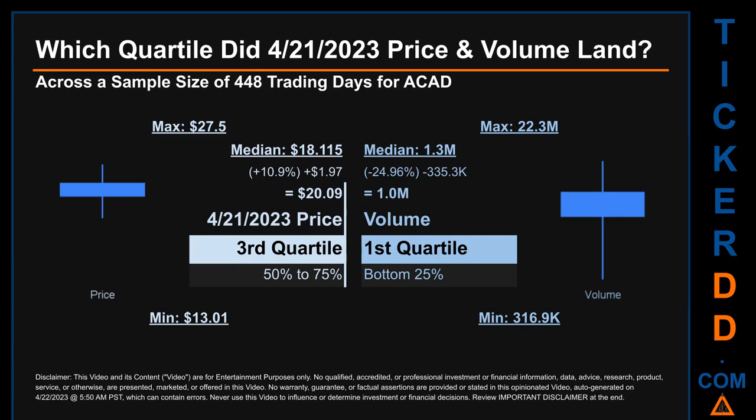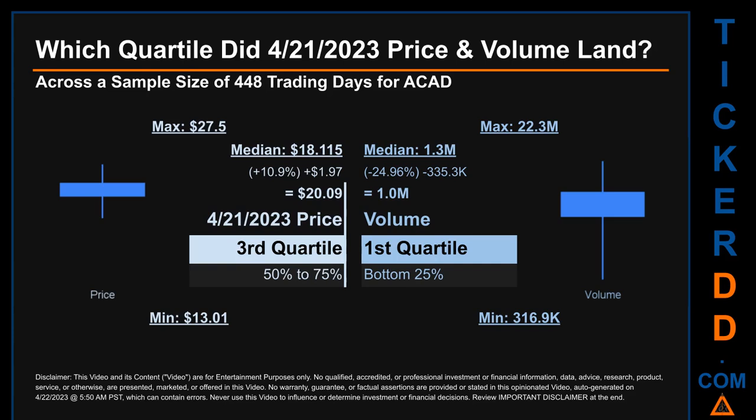Which quartile did April 21, 2023 price and volume land? Across a sample size of 448 trading days, the maximum end-of-day price for ACAD was $27.50 while the minimum was $13.01. Within that price range, April 21, 2023 price, of $20.09, landed within the third quartile, placing it within the 50% to 75% range of all sampled end-of-day prices. The day's volume landed within the first quartile, at the bottom 25% of all sampled daily volume, which saw a max daily volume of 22.3 million and a minimum of 316.9 thousand.